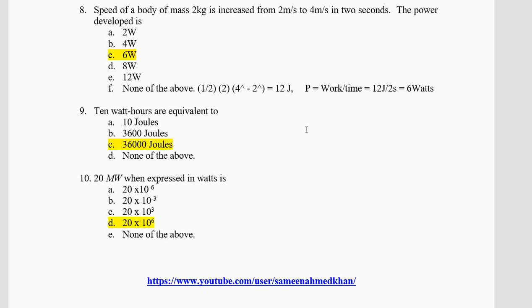So you have to do these calculations very carefully. 10 watt hours, 1 hour is 3600 seconds. So 10 into 3600, you will get 36,000 joules. How much is MW? MW means megawatt. Mega means million. If it is small m, it will become milli and it will become minus 3. This capital M means million. So 20 million is 20 into 10 power 6.